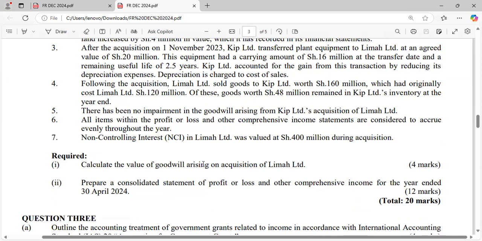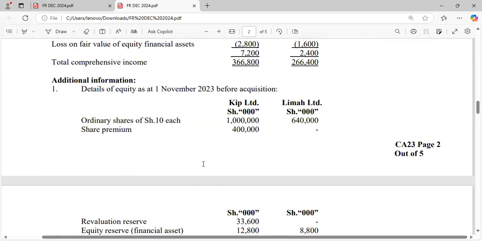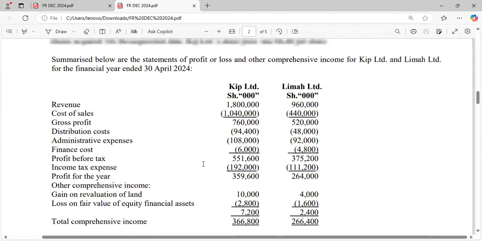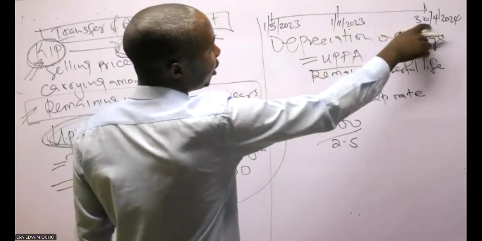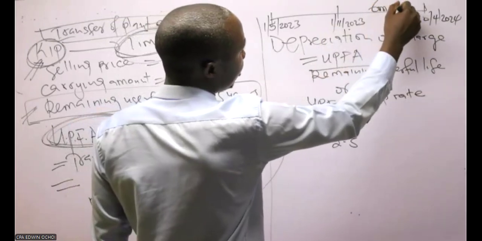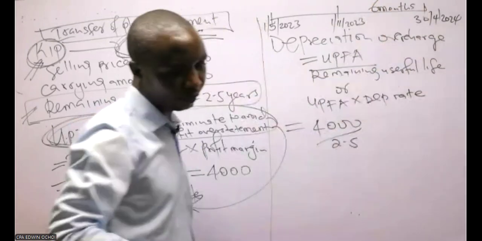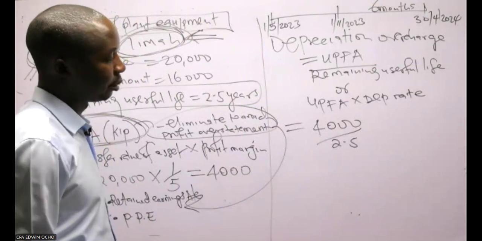This Lima was acquired in November during the year. So it's not a full year subsidiary. From November to the end of the year, those are 6 months.